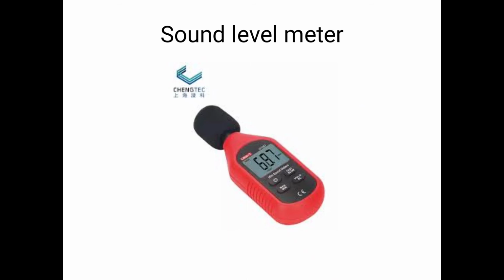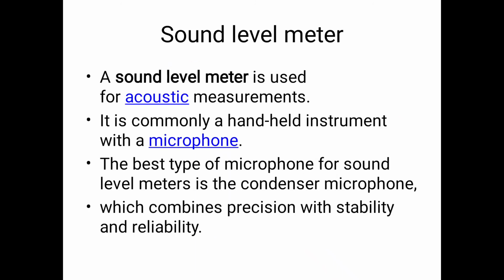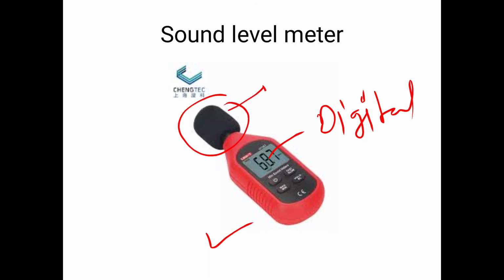So this is the sound level meter, which is used to measure the sound level. And this is the digital display which shows the amount of sound level. So what is a sound level meter? A sound level meter is used for acoustic measurements. It is commonly a handheld instrument with a microphone. So here it is a microphone, which you can write as mu p.